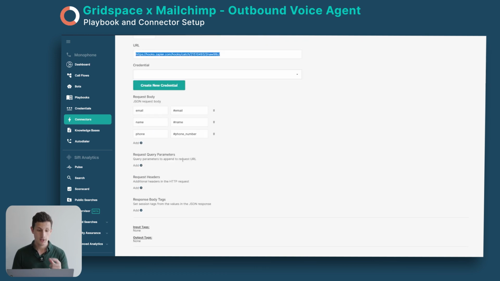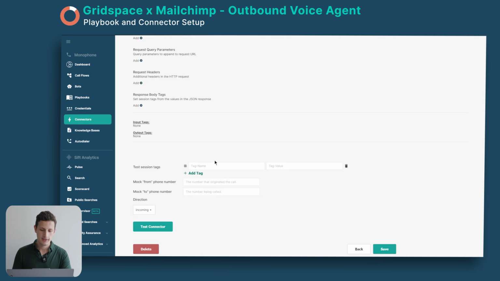And then here, as you can see in the information, we're sending a JSON body out to Zapier. And we are using these tags. Now, these are tags we already got from Zapier previously. We're just using them again to then sign the person up to the monthly newsletter. So here we have the key, and then here's the tag we're using. You need to have a hashtag and an email. This is basically information from the playbooks. We're using that dynamically. So to be able to use those, you need to have the matching tag in here with the hashtag in front. And then this is the connector which is running.